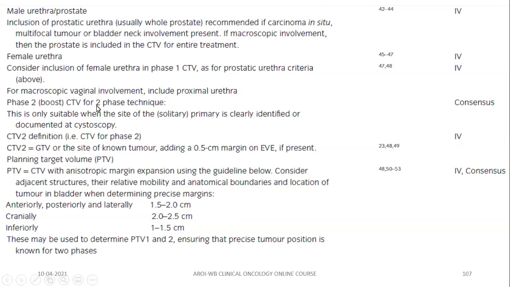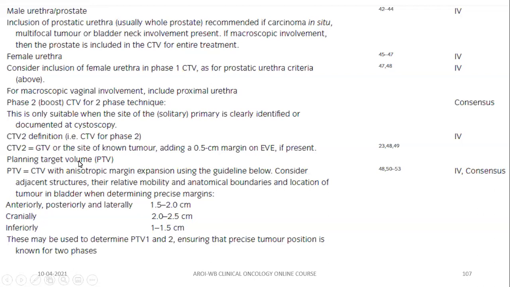Phase 2 boost, I already mentioned, and again I told you, it is only suitable for those when the solitary primary site is clearly identified or documented at cystoscopy, because here your CTV is your GTV. That is the GTV of the site of the known tumor, adding a 0.5 centimeter margin on EV if present.